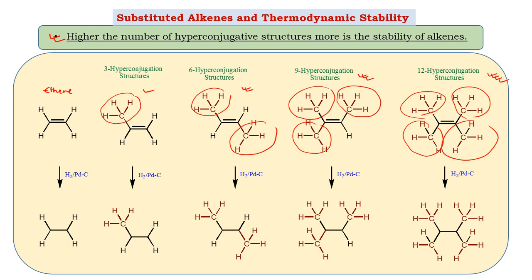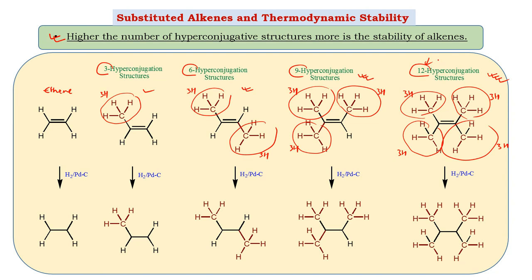And accordingly, we find there is a different number of hyperconjugating structures. This one has one CH3, so it will contribute three hyperconjugations. This one is associated with two CH3, so it will contribute six. In this way we can count the number of hyperconjugative structures in the others, and in the final structure, where we have all connectivities of CH3, it will give 12 hyperconjugative structures. And as the concept suggests, as we have more hyperconjugative structures, the alkene becomes more stable.